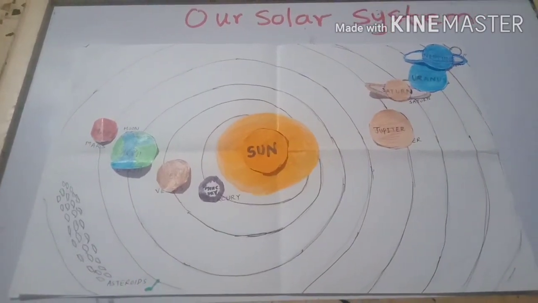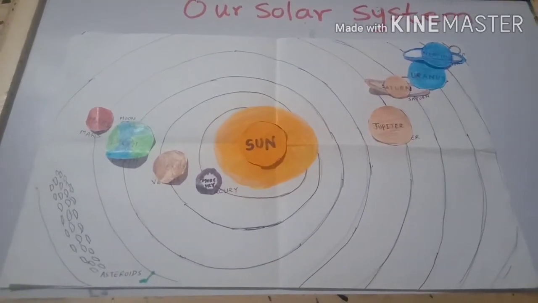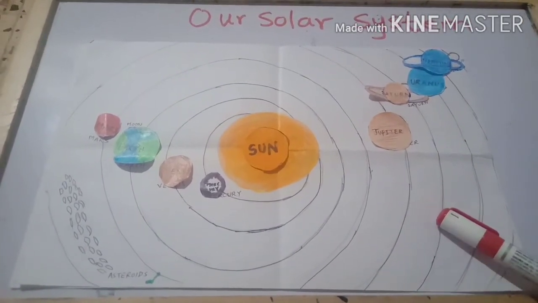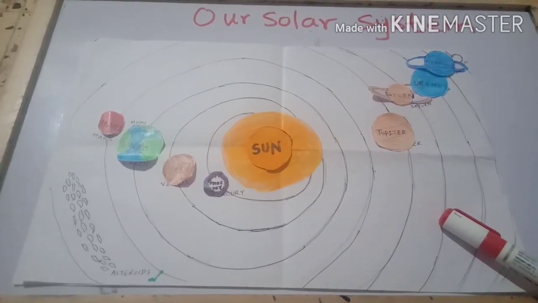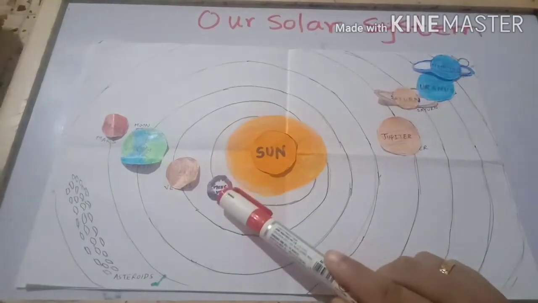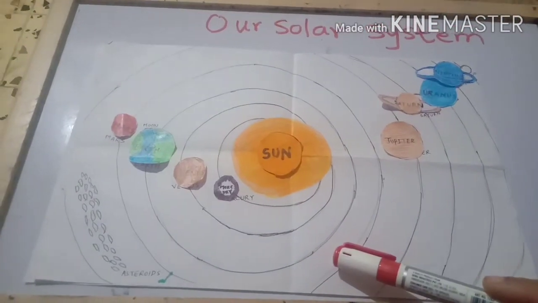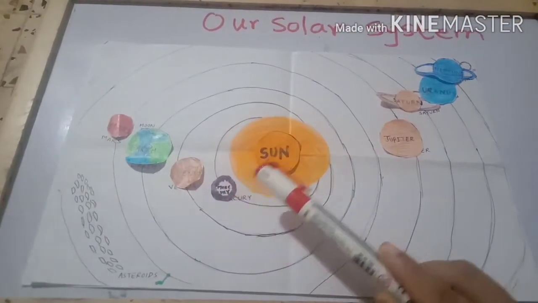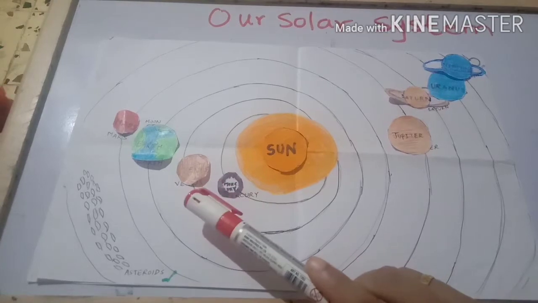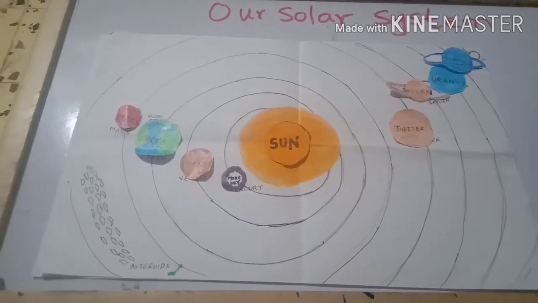So students, today we are going to study a few questions which are given in our textbook. You have to observe this picture of the solar system and you have to answer them. So see, the first question given in your textbook is, which planet is nearest to the sun? Mercury. At what position is the earth from the sun? First is Mercury, second is Venus and third is earth. Clear?